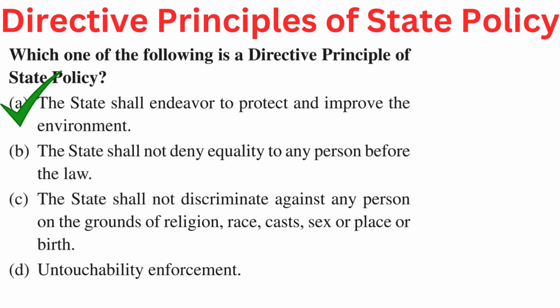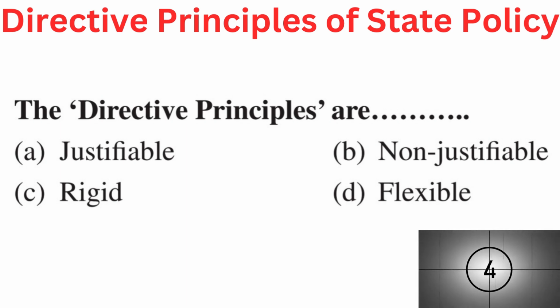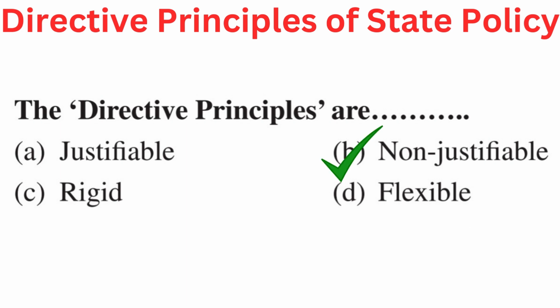Right answer is A. The state shall endeavor to protect and improve the environment. Your question is, the directive principles are dash. Your options are A. Justifiable, B. Non-justifiable, C. Rigid, or D. Flexible. Right answer is B. Non-justifiable.